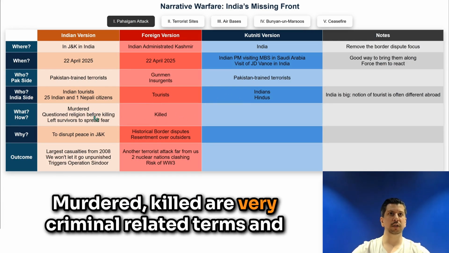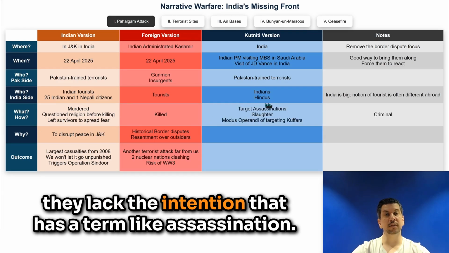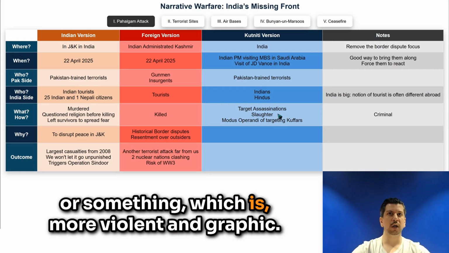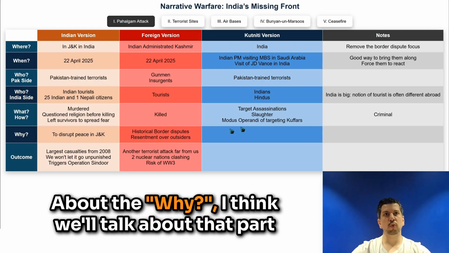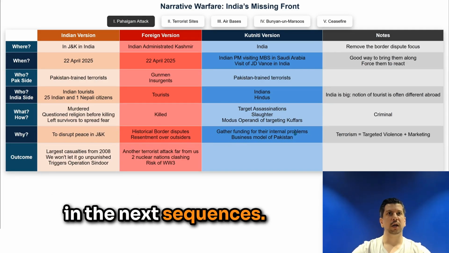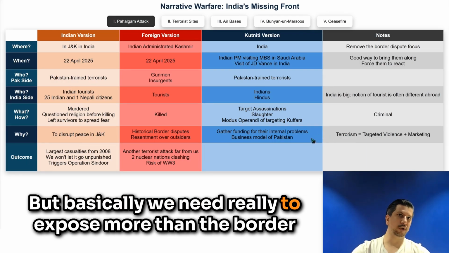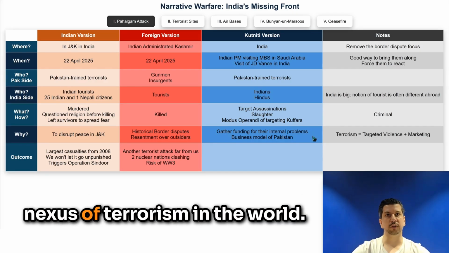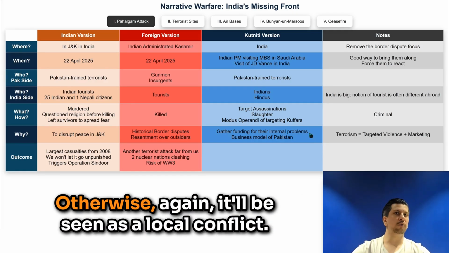Murder and killed are very criminal-related terms, and they lack the intention that a term like assassination has. But overall, I prefer to say slaughter or butchery, something more violent and graphic. About the why, I think we'll talk about that part in the next sequences. But basically, we really need to expose more than a border dispute, the global problem of Pakistan, which is to be the nexus of terrorism in the world. Otherwise, again, it will be seen as a local conflict.